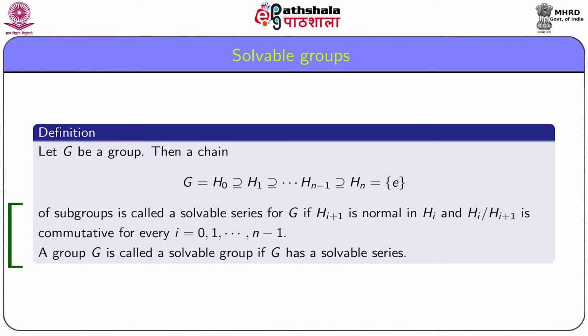We define a group G to be solvable if G has a solvable series.